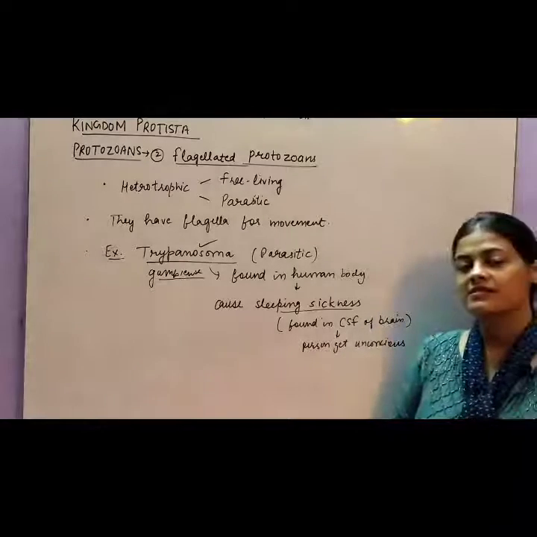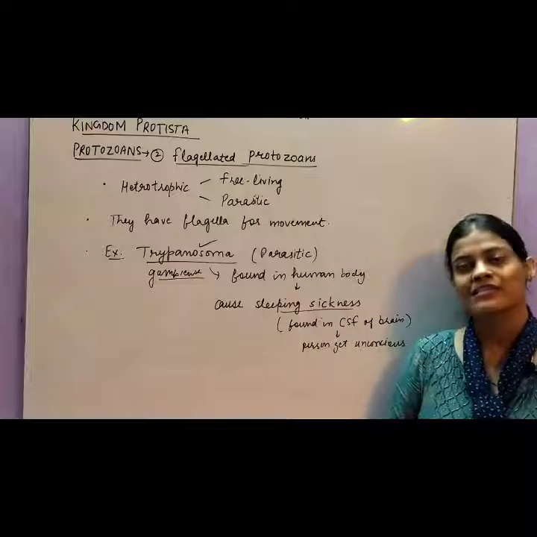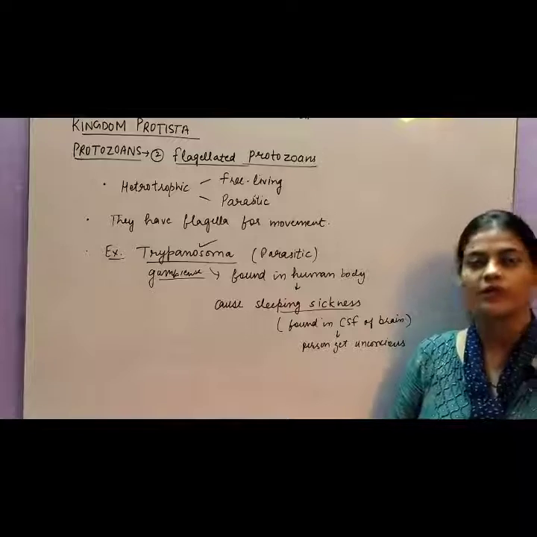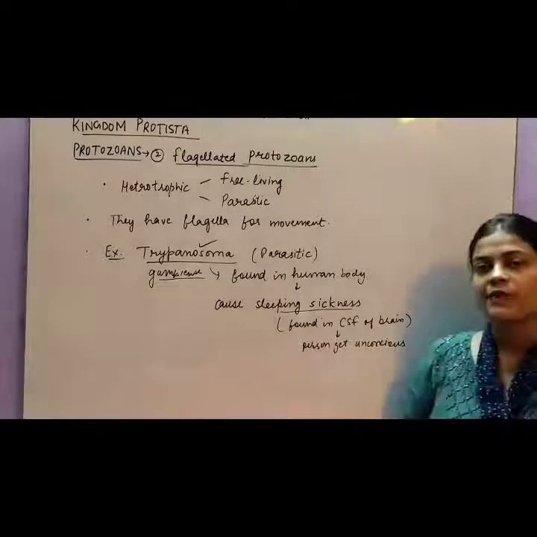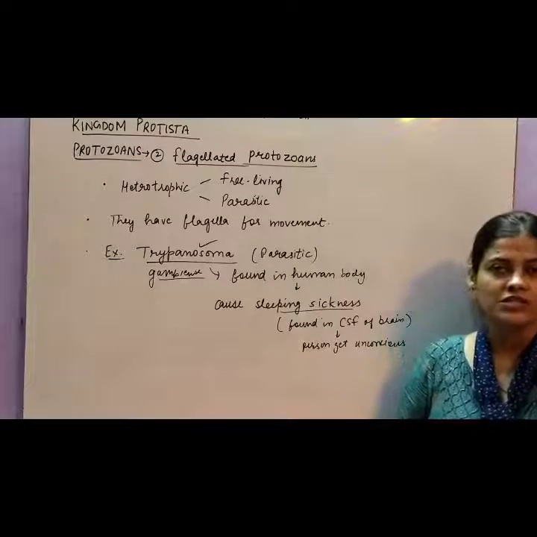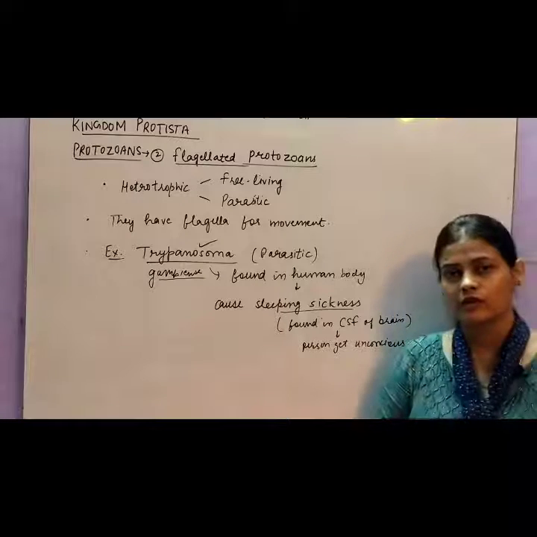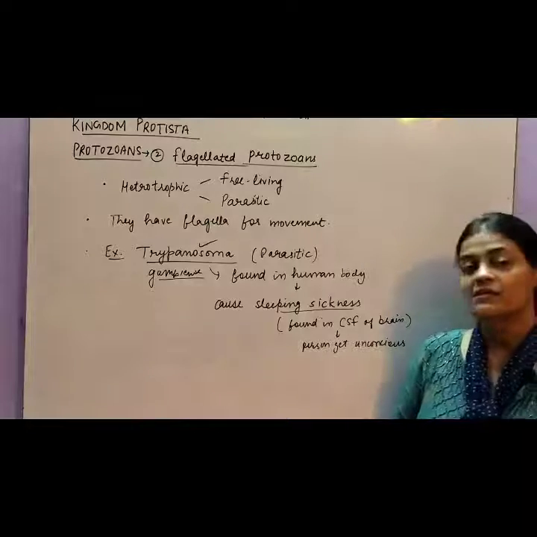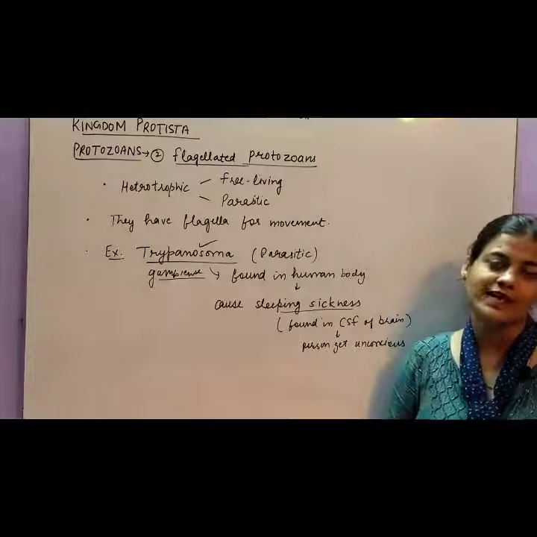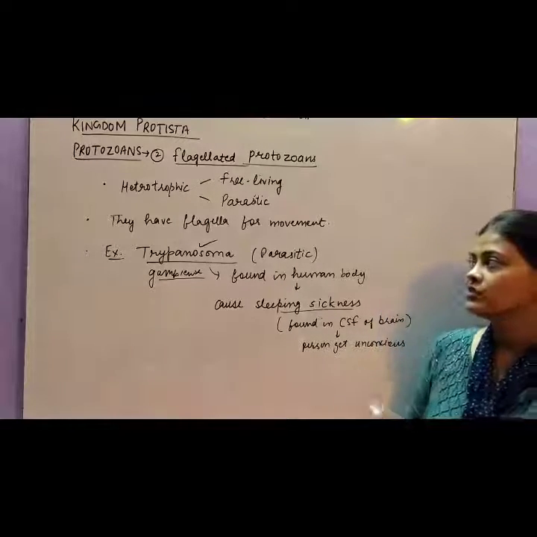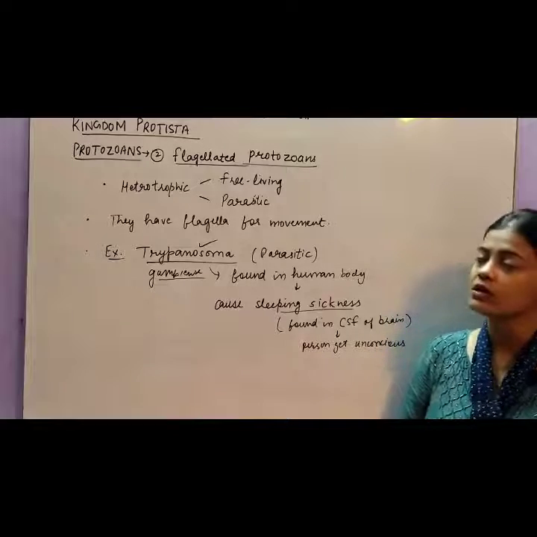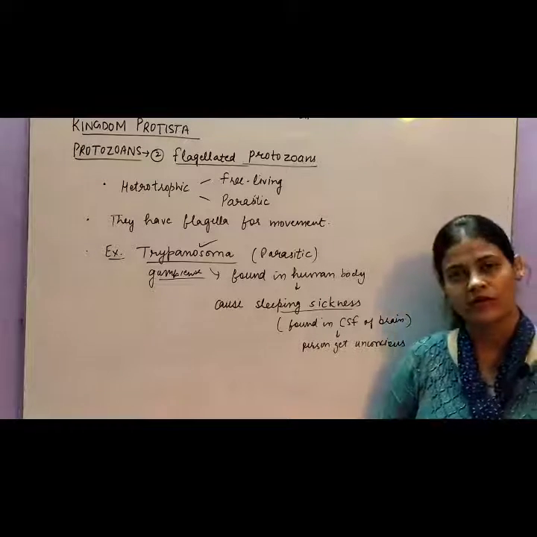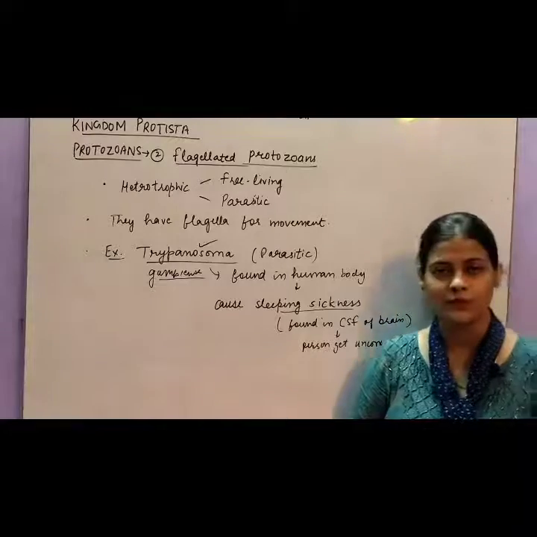So what happens in this disease? When this parasite enters the cerebrospinal fluid of the brain, the person may get unconscious. It is a brain disease, a neural disease, and the person may get unconscious and the disease may get severe. So this is the parasitic protozoan. The most common example is Trypanosoma, which is given in your NCERT book.